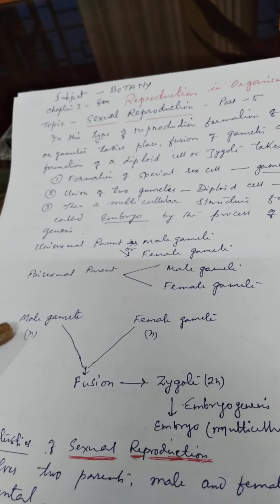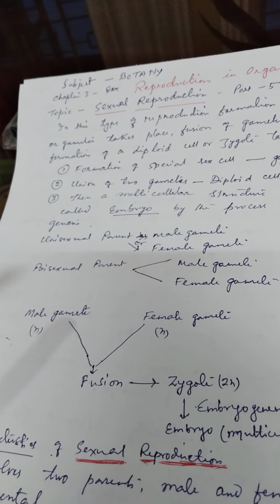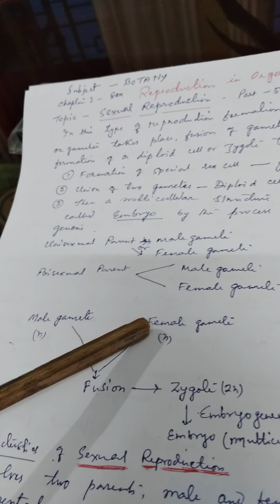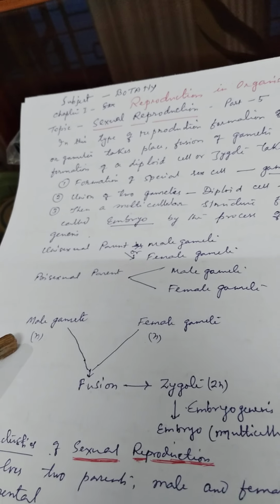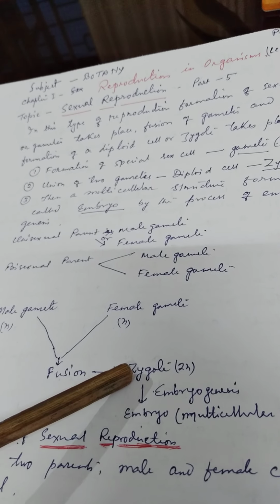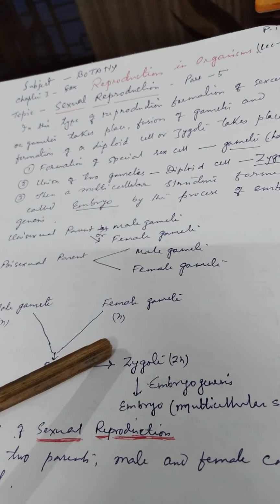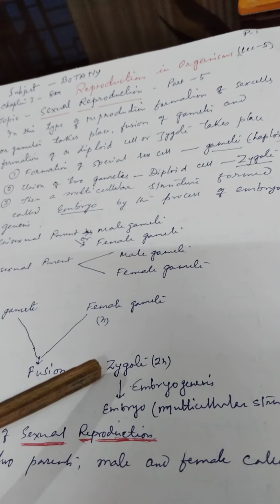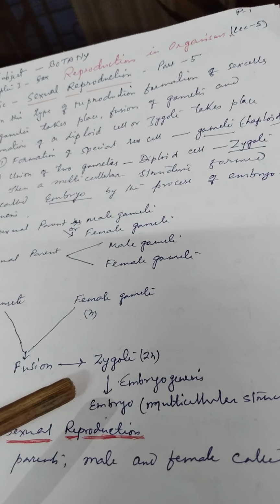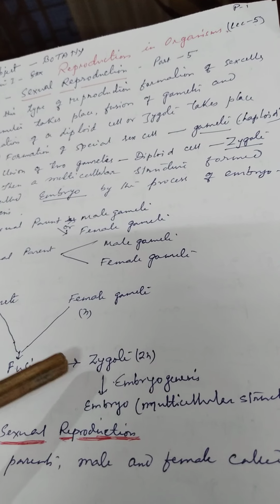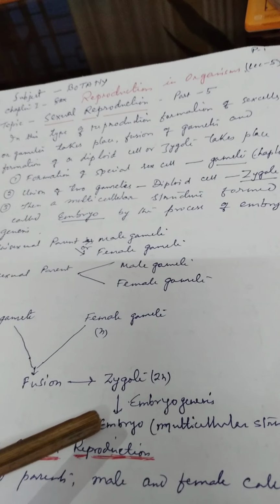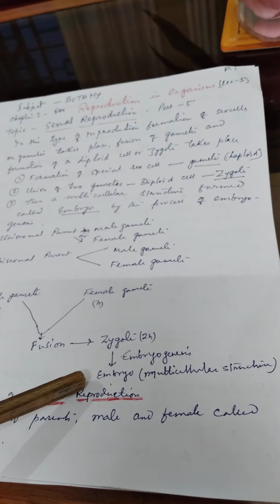Now here you can see a flow chart which shows that a male gamete, when fused with a female gamete, both being haploid, forms a diploid structure called zygote. This zygote is 2n, that means a diploid structure. It undergoes mitotic cell division to form a multicellular structure called embryo.